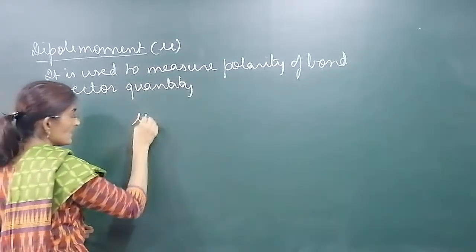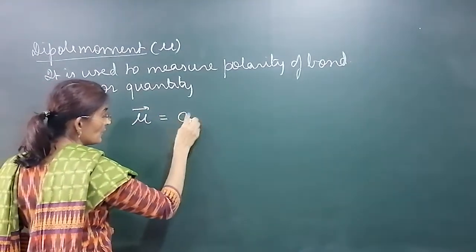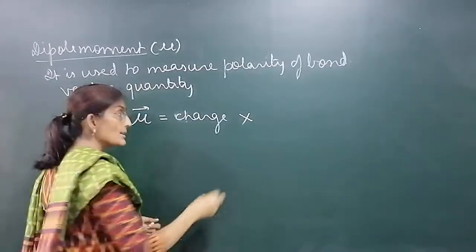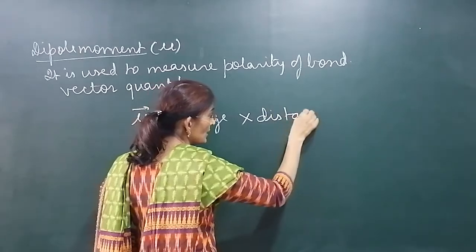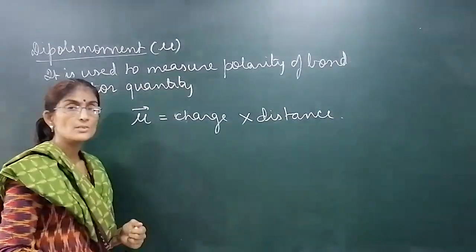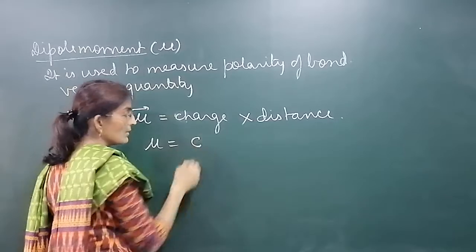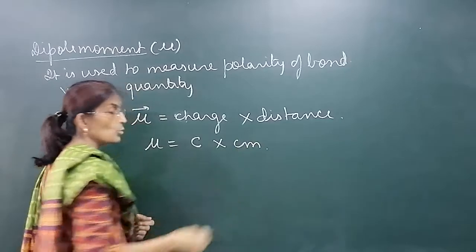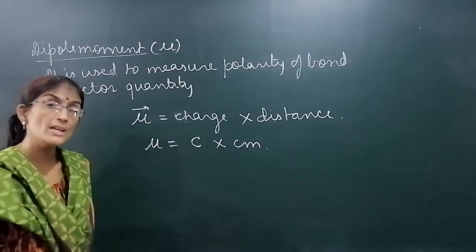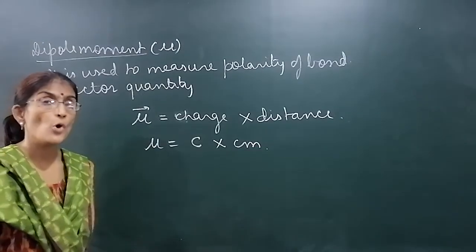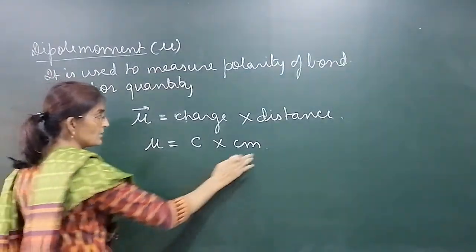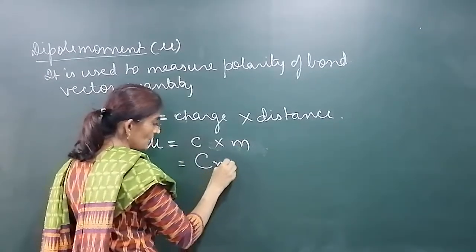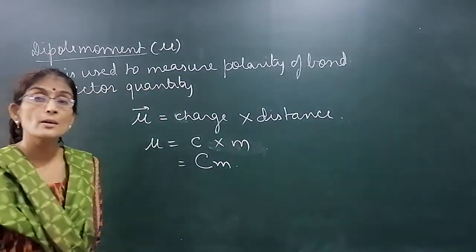How can we define this? Mu is the product of charge multiplied by distance between two atoms. Charge is measured in coulomb and distance is measured in meter or centimeter. So coulomb into centimeter, coulomb into meter is the unit for dipole moment. Coulomb is SI unit, meter is also SI unit. So coulomb into meter, C into m, is the SI unit for dipole moment.